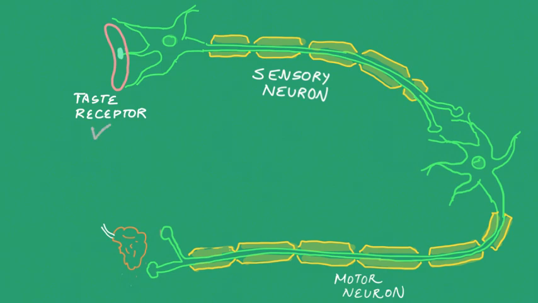So in this example, the taste receptor, the sensory neuron, and the motor neuron are all electrically excitable.